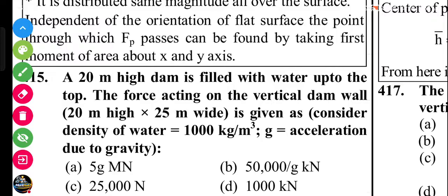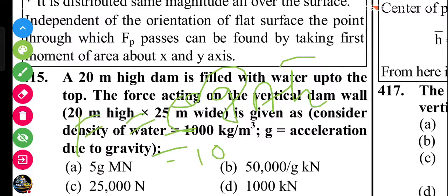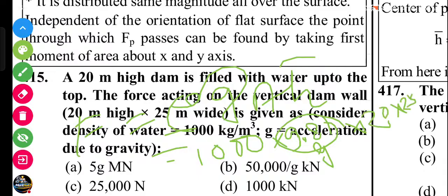Hydrostatic force equals rho g A h bar. So rho is 1000 into g, 9.81, into area 20 into 25, into h bar.